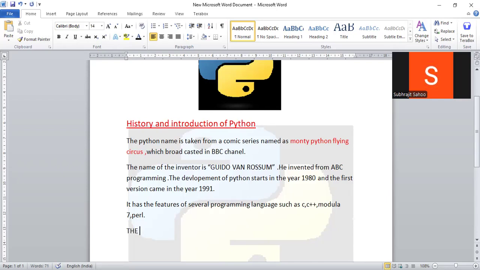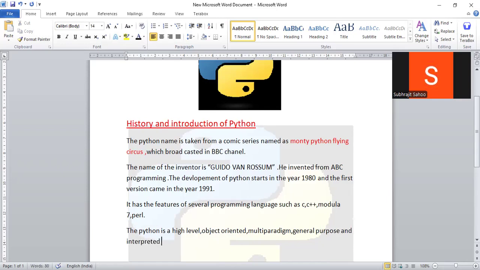Python is a high level, object oriented, multi paradigm, which means certain rules and regulations, that is called a multi paradigm programming language, and we can write here general purpose, and most important, interpreted programming language.